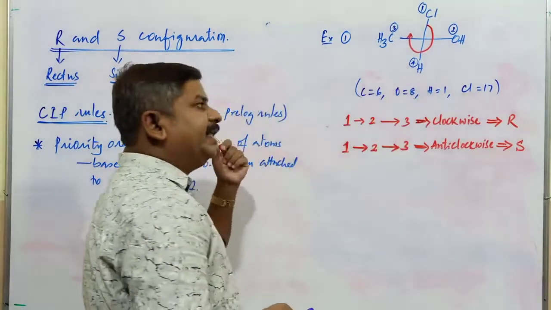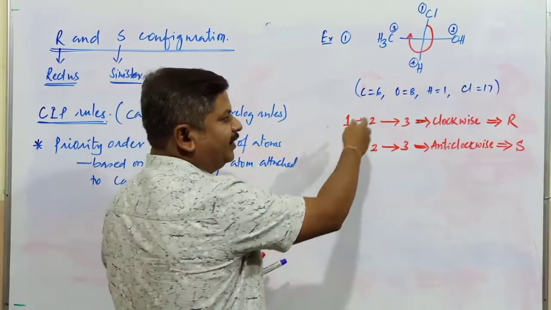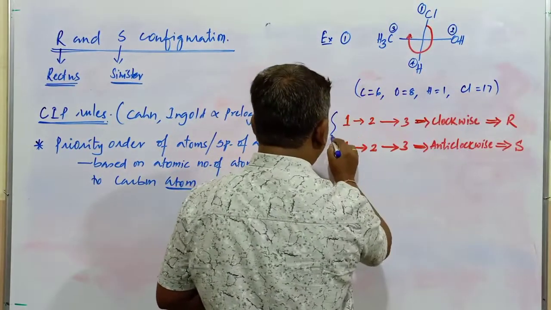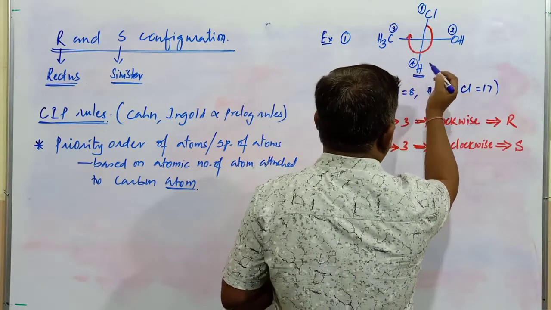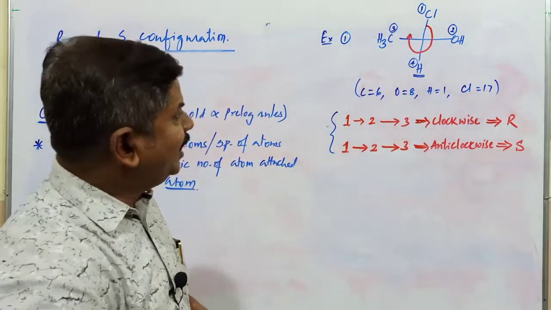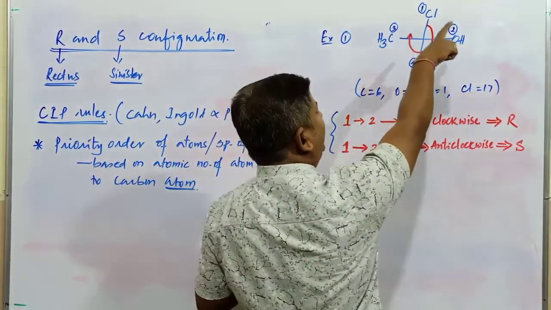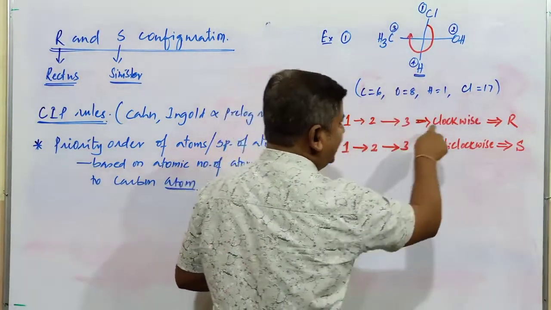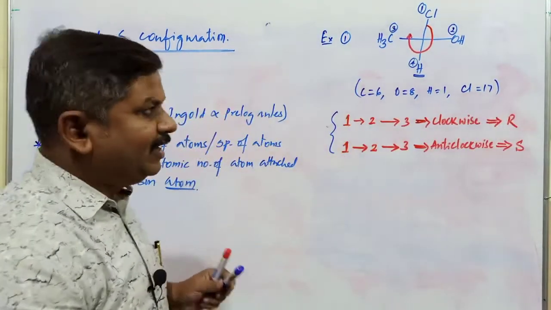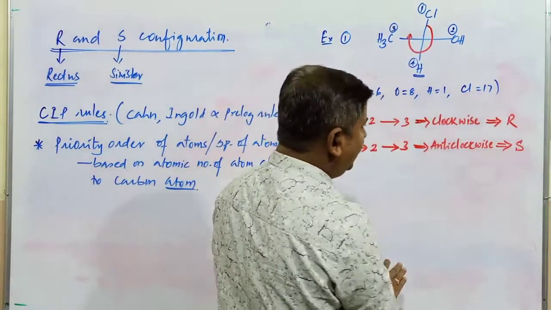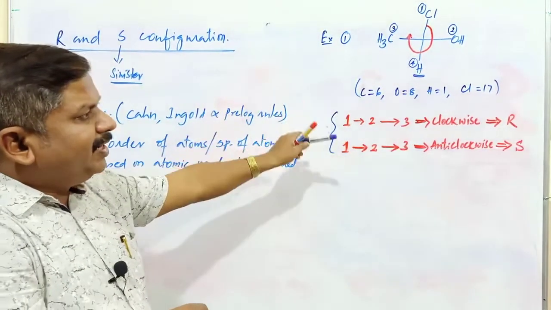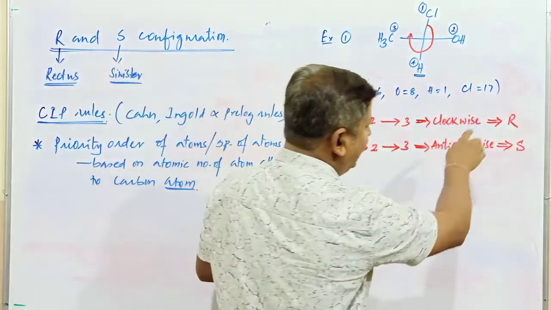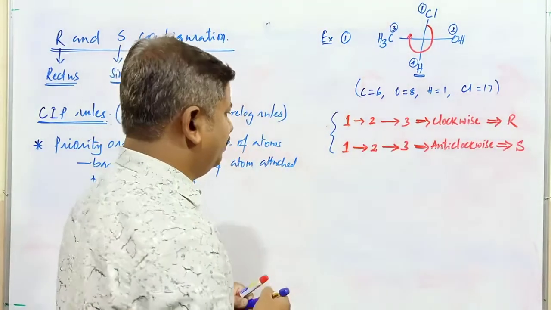One important thing you have to remember here: it is not always clockwise or anti-clockwise. This condition is applicable whenever the lowest priority group is present in the vertical position. Which is the lowest priority group out of these four groups? Hydrogen. Hydrogen is present in the vertical position. In that case, this particular condition is applicable very clearly. So this is one simple example. With the help of this single example alone, it is not possible to identify R and S very clearly, so I have to go through a number of examples.